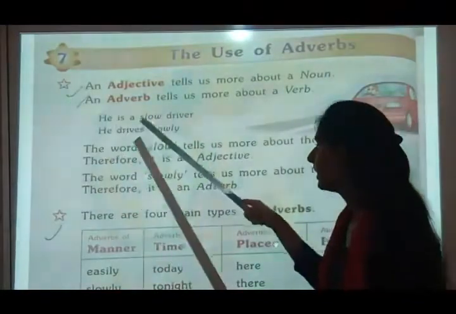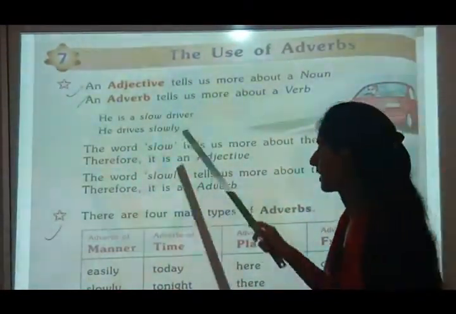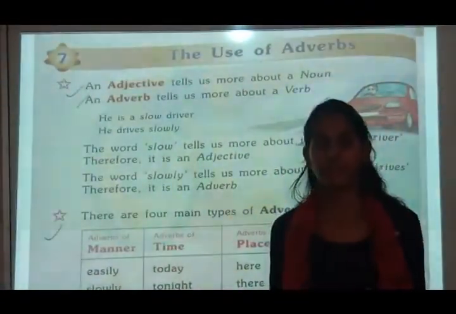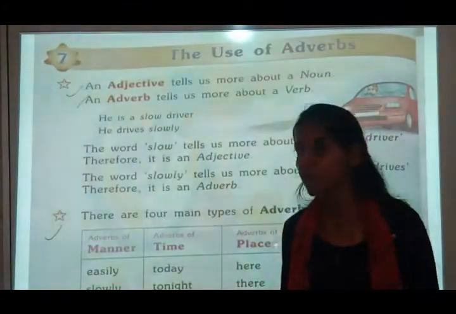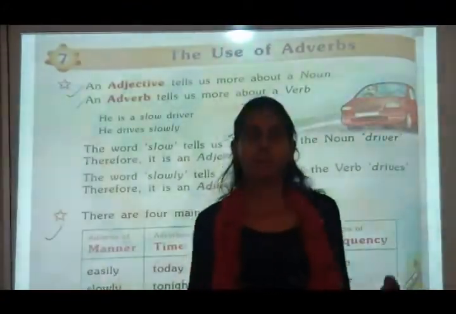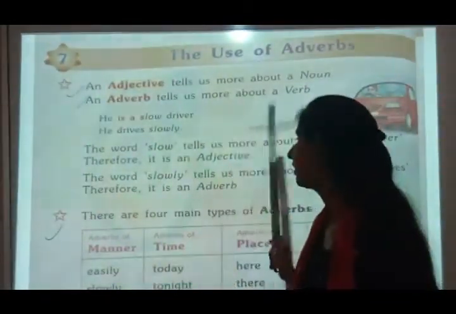Now see, he is a slow driver. So here it is telling about the noun. Driver means a person who is a driver, and he is slow. Here slow is an adjective. Fast driver, slow driver. It is telling about the noun.